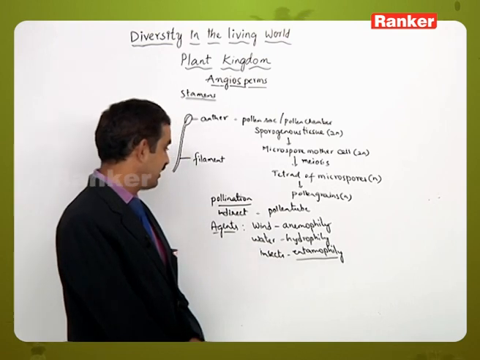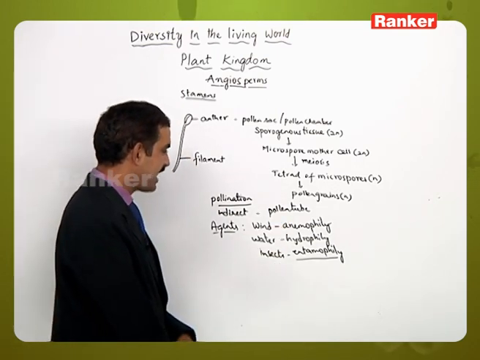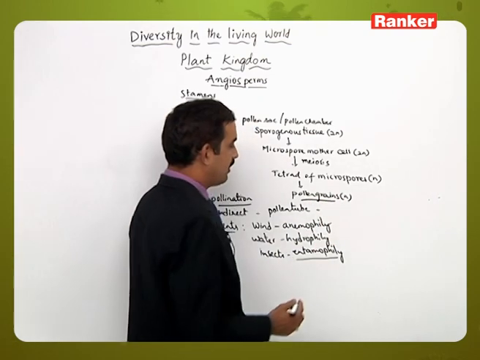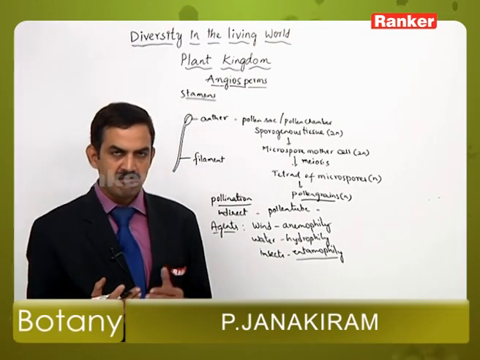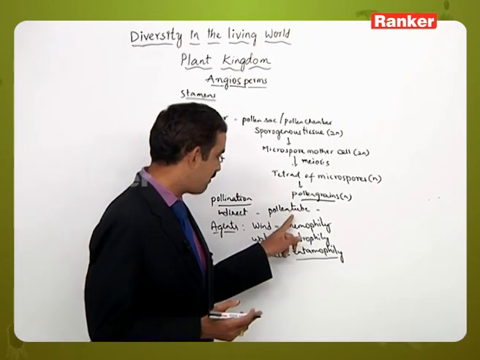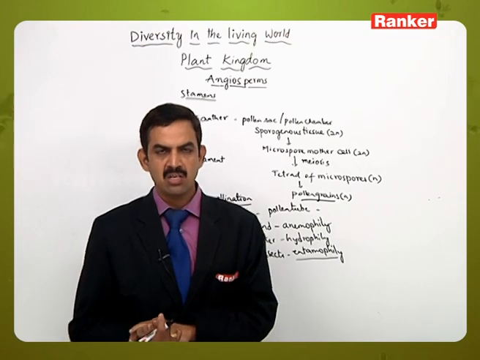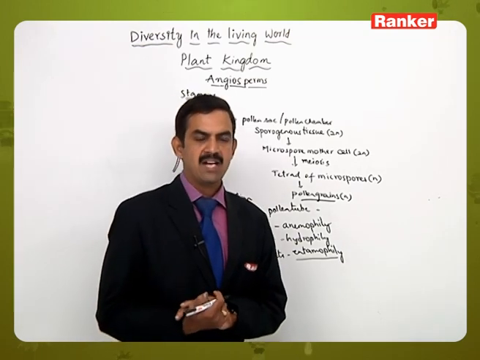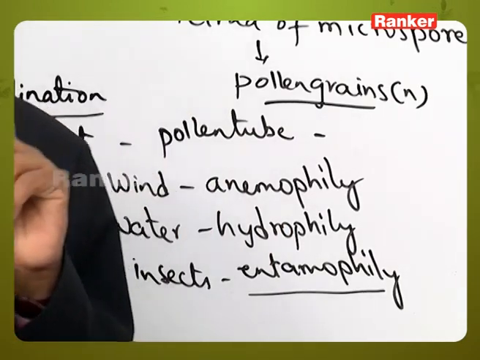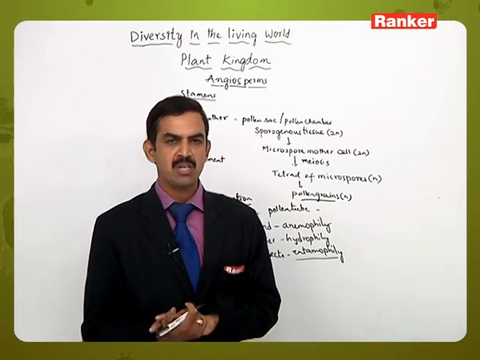When the pollen grains reach the stigma, they start germinating and produce the pollen tube, and in the meantime, inside the pollen grains a division takes place, leading to the formation of male gametes. This pollen tube pierces through the stigma, style and ovary, and finally reaches the ovule. When it reaches the ovule, the pollen tube bursts, or a small pore is formed at its tip, to release the male gametes into the embryo sac.